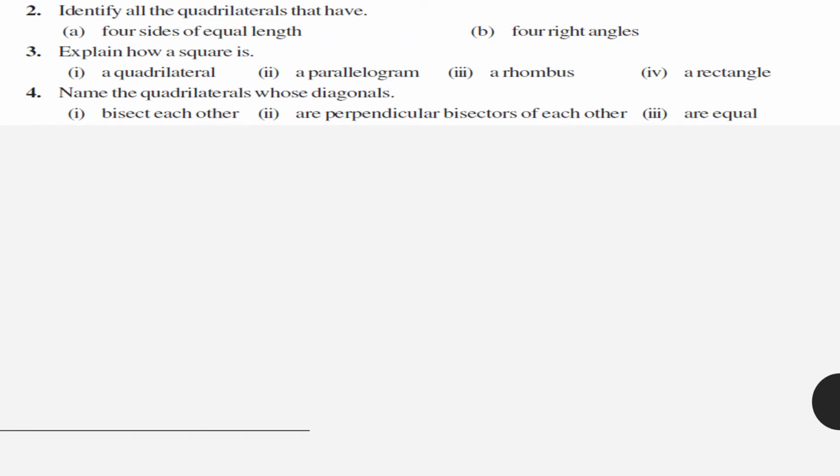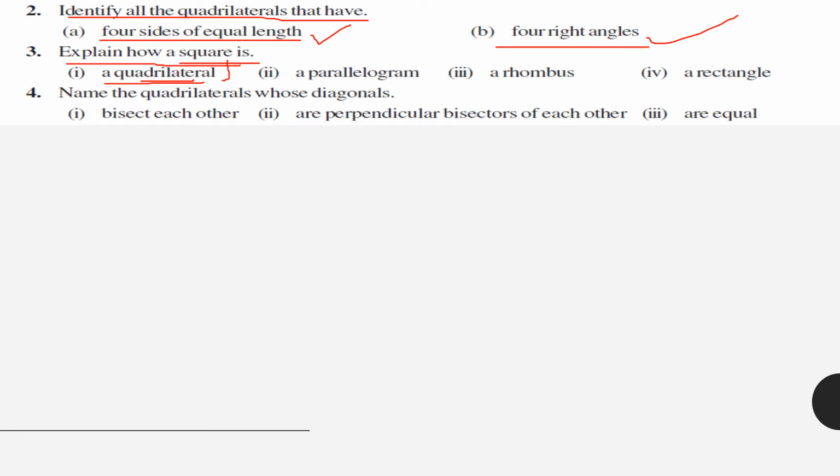Now question number 2. Identify all the quadrilaterals that have four sides of equal length. You know there are two quadrilaterals in which four sides are equal. Again there are two quadrilaterals having four right angles. You can write their names very easily. Explain how a square is a quadrilateral. Why is a square a quadrilateral? Very simple, because a quadrilateral has four sides and a square also has four sides. So it can be said to be a quadrilateral.